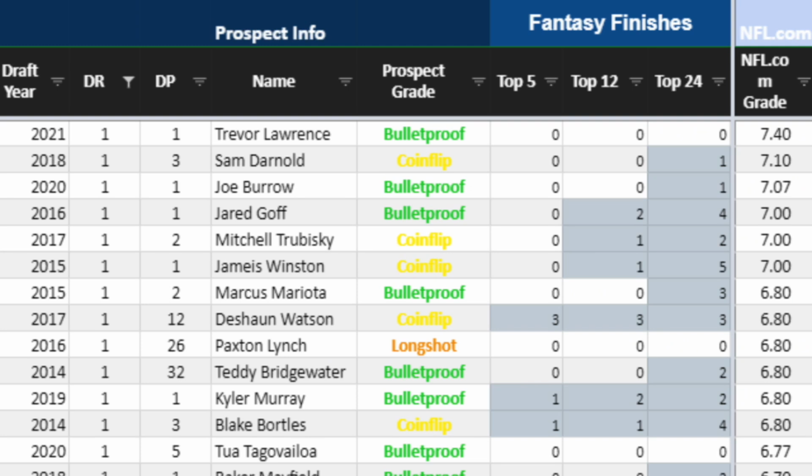Are they going to be second round picks? So on and so forth. Lance is very, very good at nailing draft capital. And when we look at only first round picks with NFL.com grades, they go back to 2014. So this is now 7 classes of rookies in the first round.